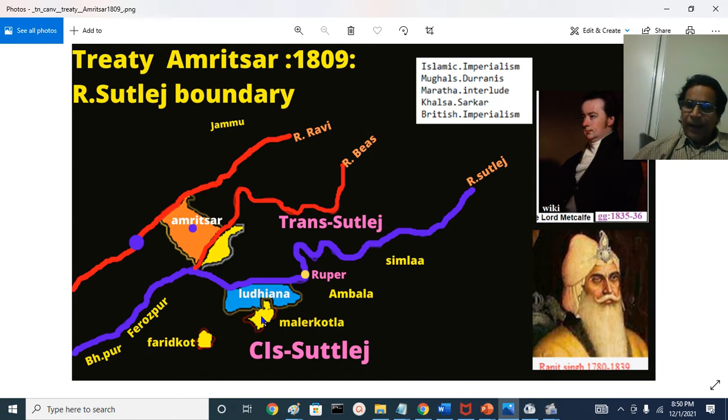Then Malerkotla was a small princely state, now in the Barnala district or Sangrur district, and south of Ludhiana district, and that was ruled by a Muslim Nawab of Malerkotla. And that is about Malerkotla and Faridkot. Just to orient yourself, Cis-Sutlej and Trans-Sutlej.